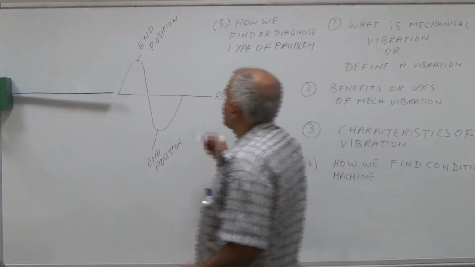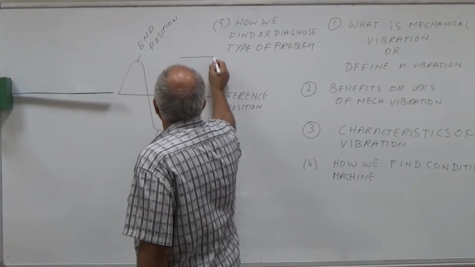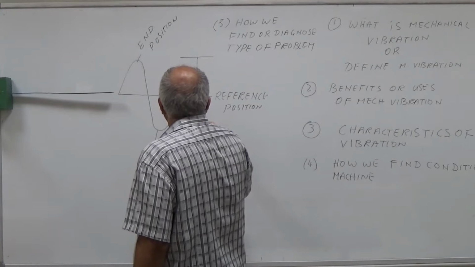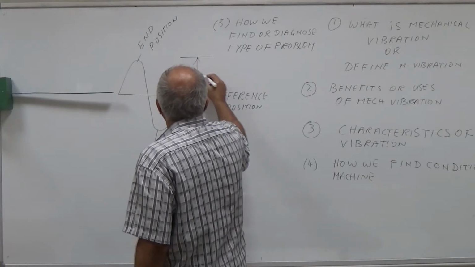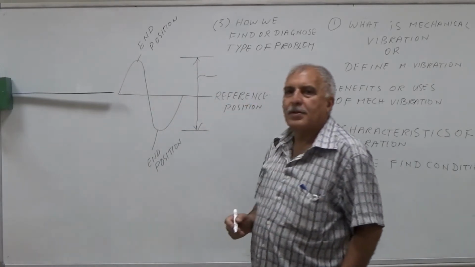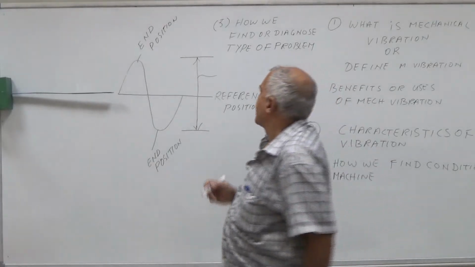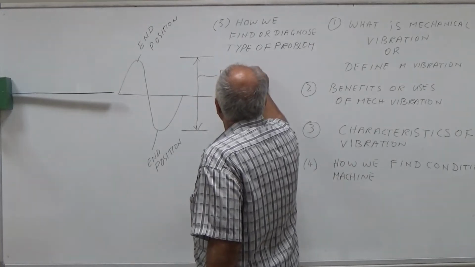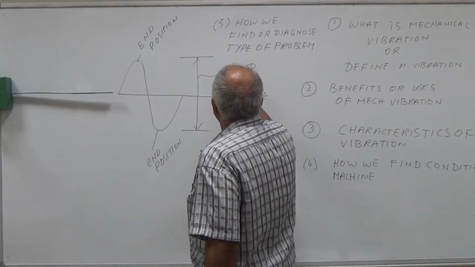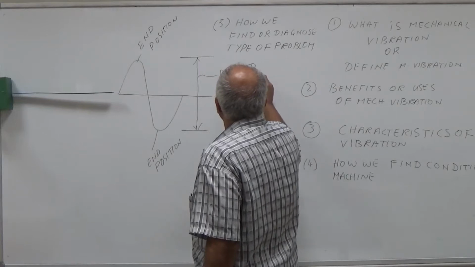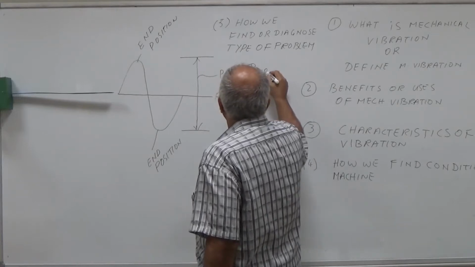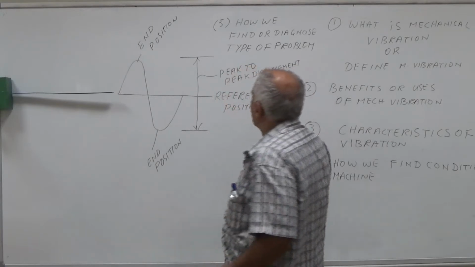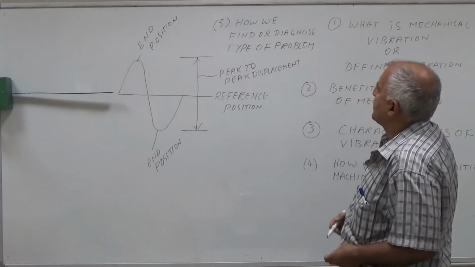And the distance which it is moving from one end to the other end is called peak to peak displacement. So this is peak to peak displacement.